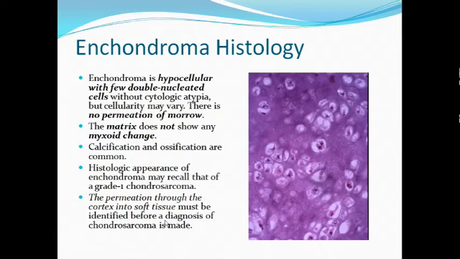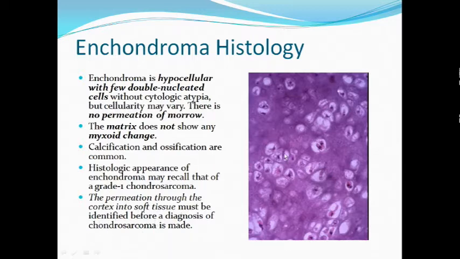Histologically, enchondromas have hypocellular stroma and few double nucleated cells. Binucleated cells are a characteristic finding in the histological picture of an enchondroma, but the marrow is not permeated. It doesn't spread to the marrow. It is a very key finding in enchondromas, because if it permeates through the cortex into the soft tissue, the diagnosis becomes that of a chondrosarcoma.